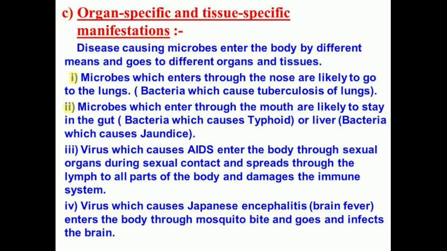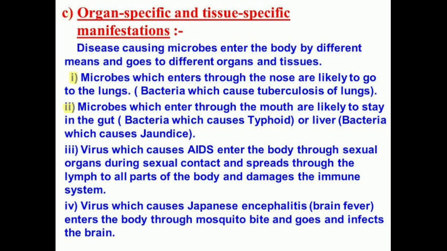You know that lymph nodes are present all over our body like the blood vessels. So what will happen? The HIV causing virus will spread all over the body. Likewise, malaria causing microbes will enter through a mosquito bite, and they will go to the liver first, and then they will go to the red blood cells. That's how it will spread all over the body.